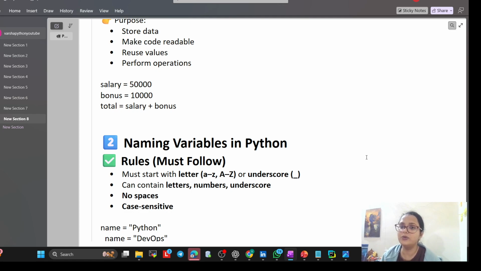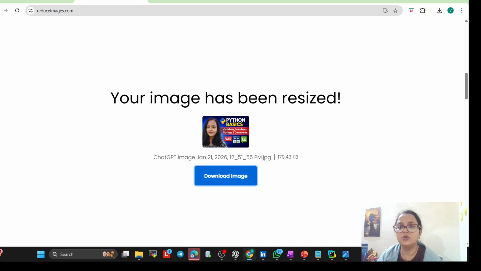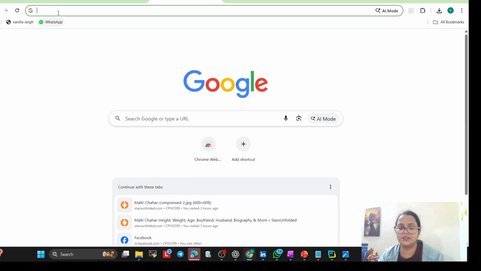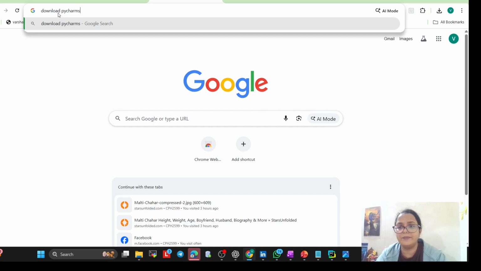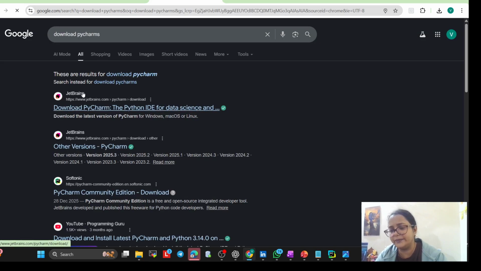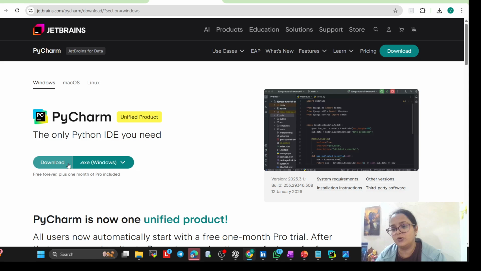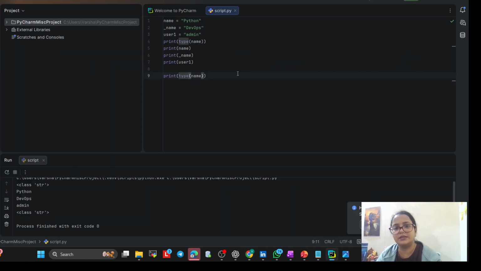I know all of you understood. I'm just expecting that you know how to download PyCharm. If you don't, don't worry, just go to Google and write download PyCharm for Windows. From JetBrains you just have to go, click on it, and download it. I already have it, that's why I'm not going to download it, and you just click next, and you can start using it. So this is the thing. See, here I have already done it.